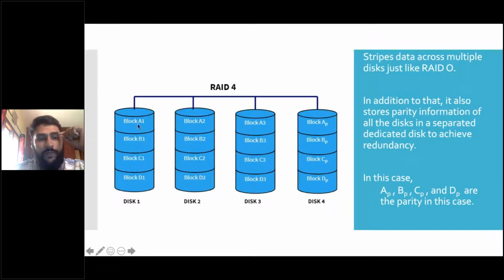I'll explain it in this diagram only. Let's look at the first row. We have A1, A2, A3, and A parity. Now let's say we lost A2. What should we do now? We have lost the data. In order to reconstruct it, we'll use the parity. We'll look at the parity, and we will reconstruct the data of A2. Don't worry if you don't understand right now. I'll give you a proper example of data recovery using RAID in the further slides.